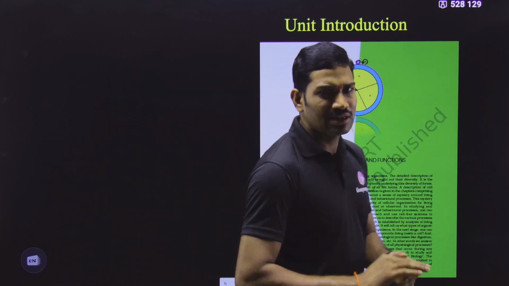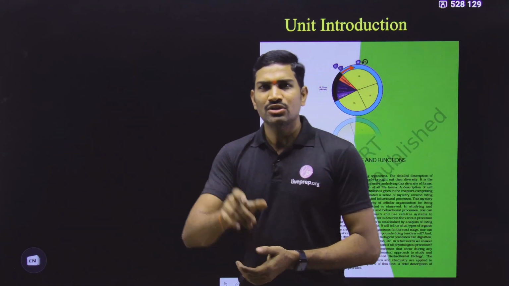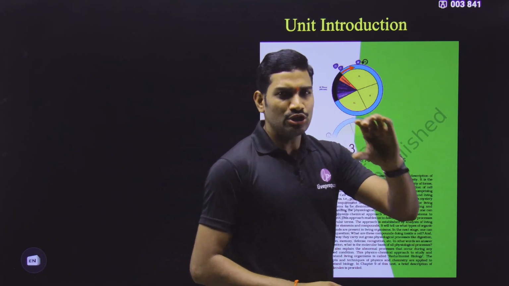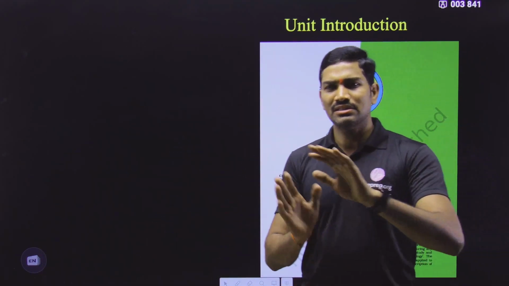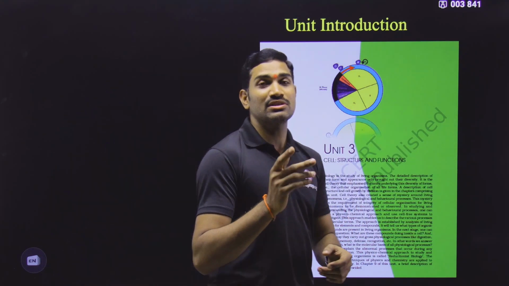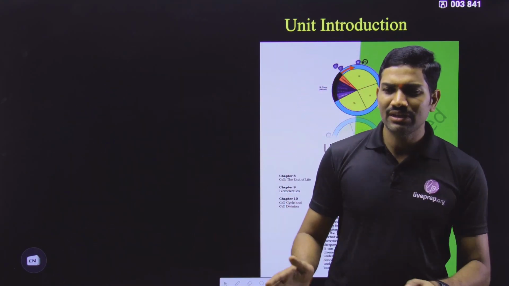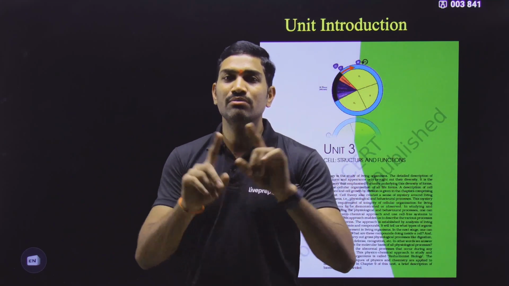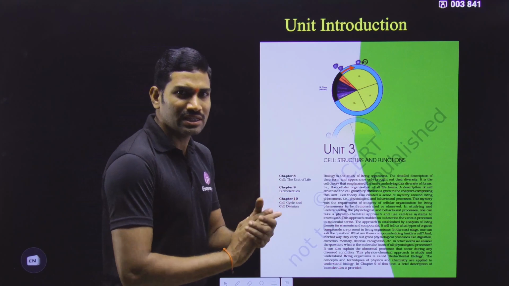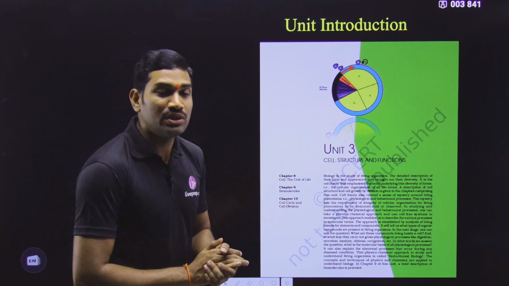In the NCERT, whether it is class 11th or 12th, they have given some number of chapters, and that too 3 to 4 chapters in some cases as 1 unit, 4 chapters as 1 unit, in some cases 5 chapters as 1 unit, likewise. They have divided so many chapters into some units. Whenever you are going through the NCERT textbook, you go through that unit introduction.